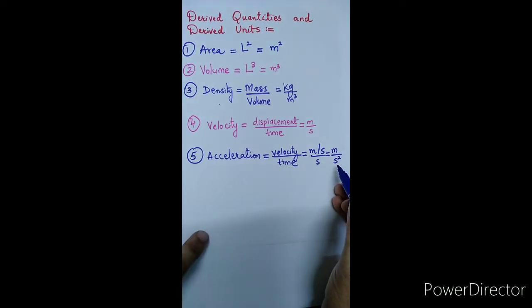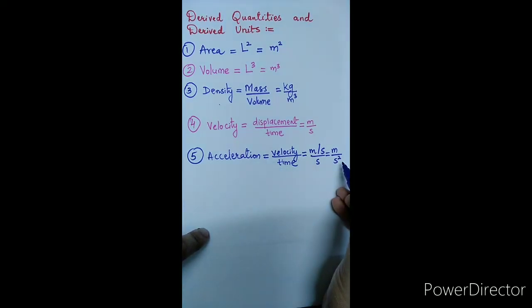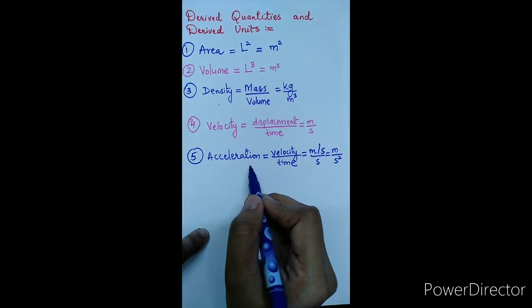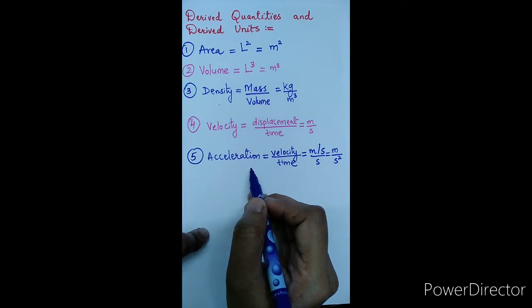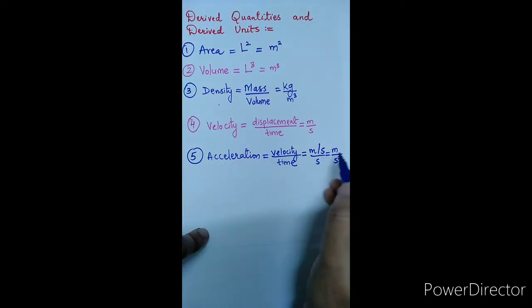Second is also a fundamental unit. And hence by using these two units, meter and second, we are obtaining the unit of acceleration. So meter per second square is a derived unit. So it is very clear to us that acceleration is the derived quantity which depends on two fundamental quantities, length and time, and the unit of acceleration, meter per second square, is called the derived unit as it depends on the fundamental units meter and second.